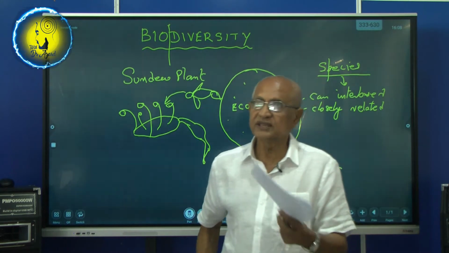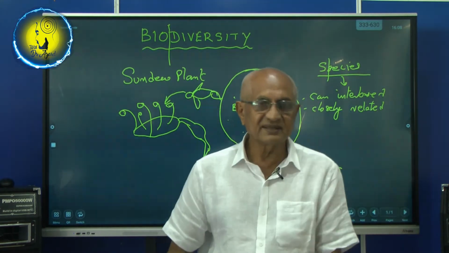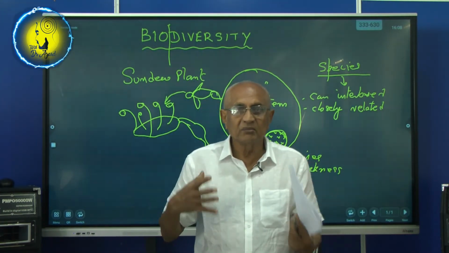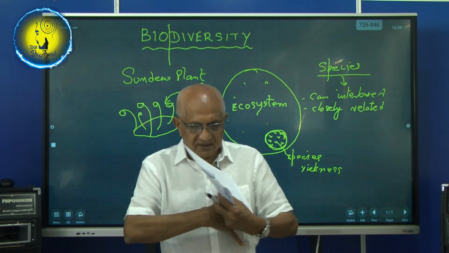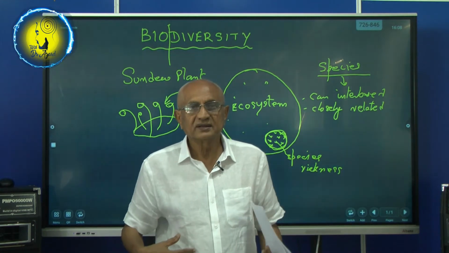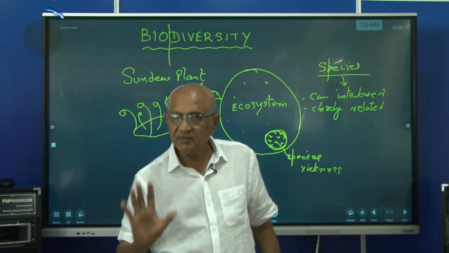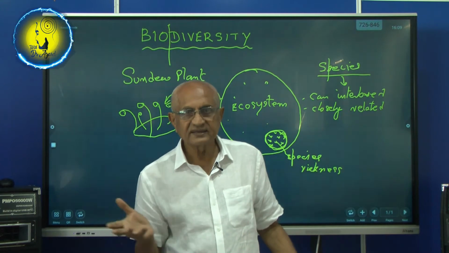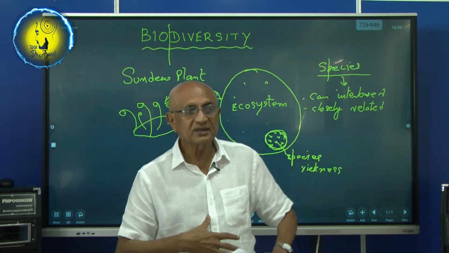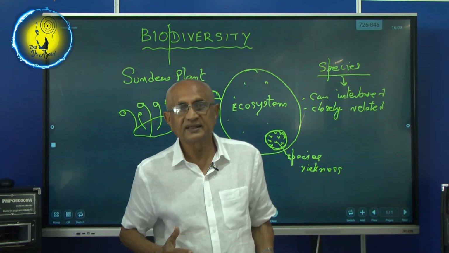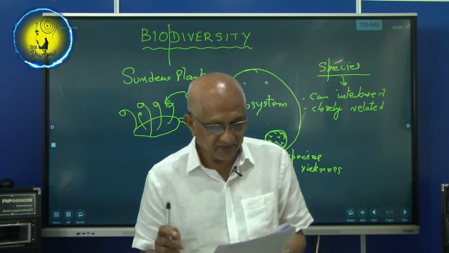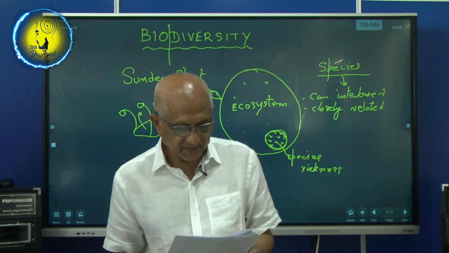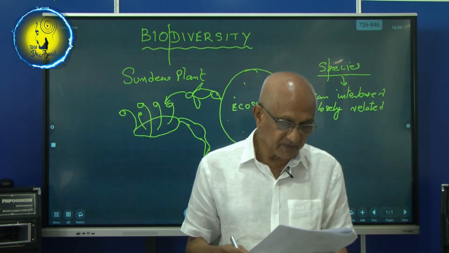Then seal, you know seal. Where do you get seal? Seal is in the sea. Seal has a lot of fat in the body, which we call blubber. The body is full of fat, so they can swim in the water even when there is winter. There is ice, but they can swim because of the blubber, a thick layer of fat. Now these are some of the physiological adaptations, adaptations of their biochemical pathways.